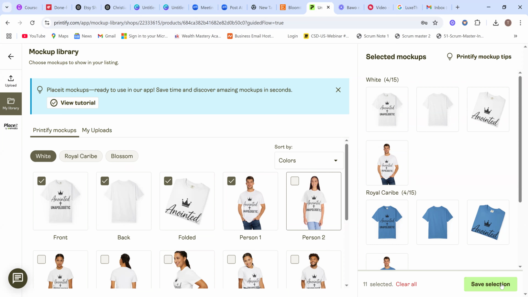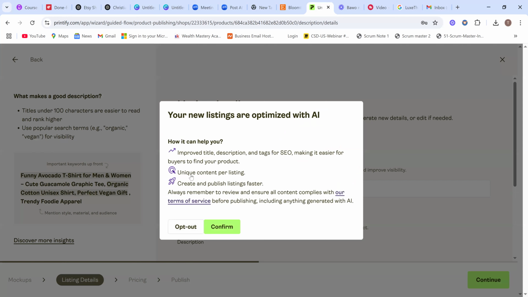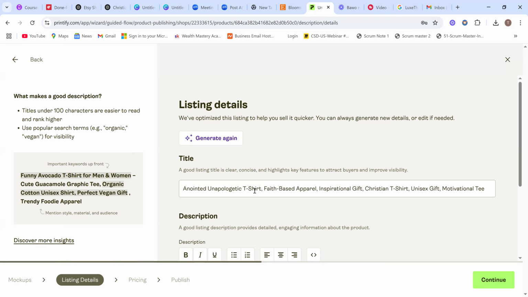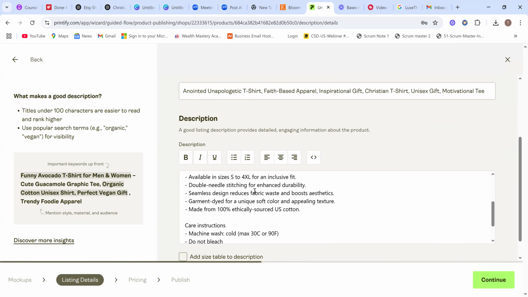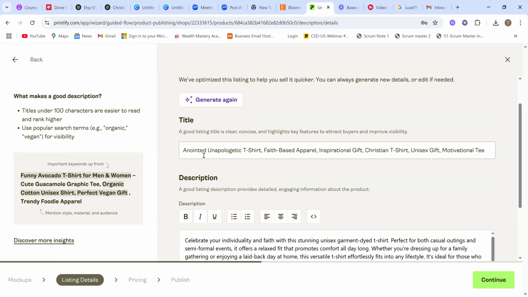Once you save, let's save the selection. Share what makes your product unique. Continue. So you can decide to make use of AI like ChatGPT to write you a product title, like anointed unapologetic t-shirt, faith-based apparel.